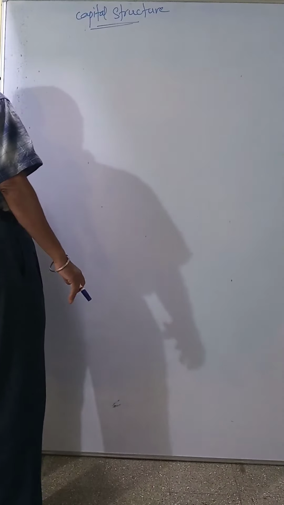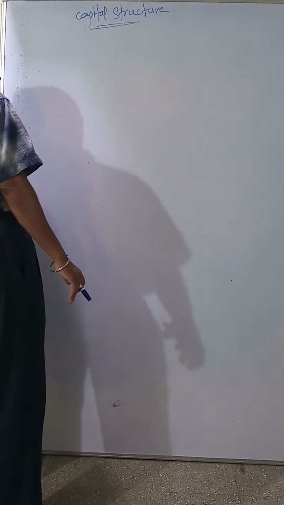In this question, make 4 columns. First column is particulars, next column is existing EBIT. Existing means old, present EBIT. Then EBIT with 25% increase, if EBIT is increased by 25%.